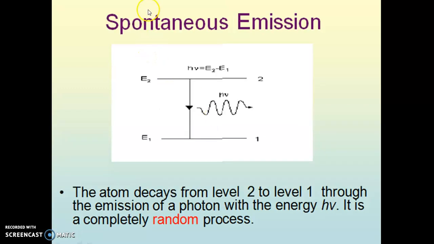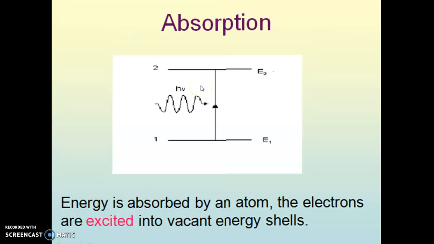The second quantum mechanical process is spontaneous emission. If, due to supply of energy, atoms are present in the excited state, now you can see the difference from stimulated absorption, where the arrow is upward, indicating a transition from the lower energy state to the higher energy state.